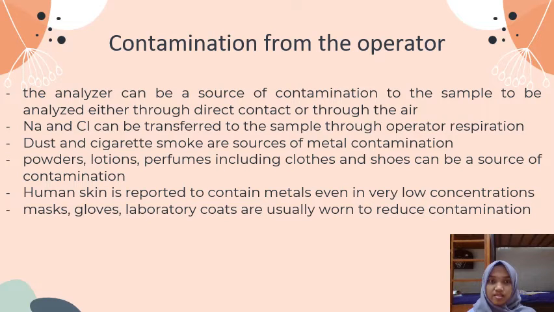Powder, lotion, perfumes, including clothes and shoes, can be a source of contamination. Human skin is reported to contain metals even in very low concentration. Masks, gloves, and laboratory coats are usually worn to reduce contamination.